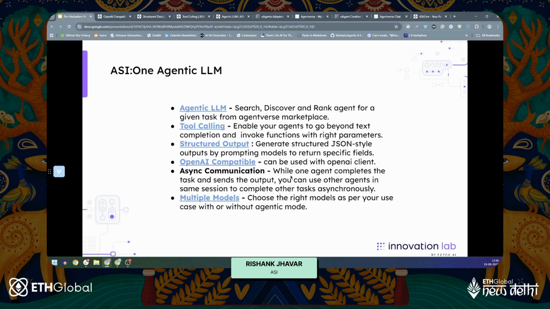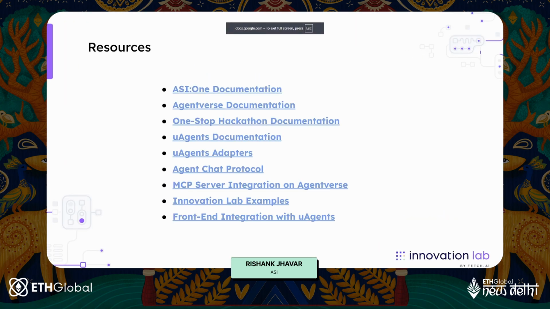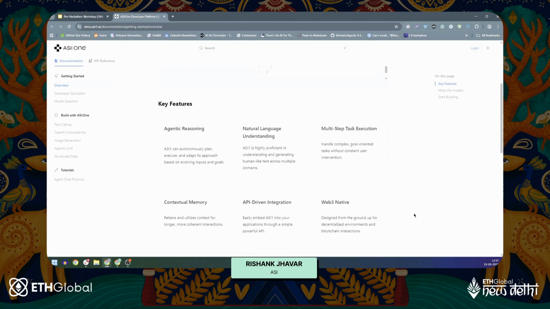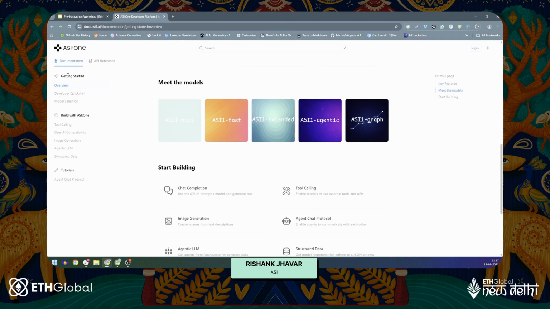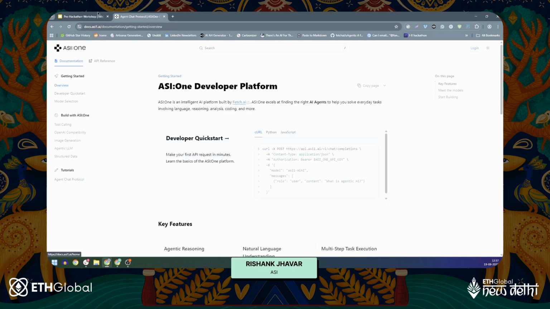We also have async communication that we just saw, by the way, in the open guides, and we read a bit about the multiple models earlier. So that is something that you can also do. Now, the best part about building with Fetch.ai is the enormous amount of resources you will have at your disposal. First off is the ASI1 documentation that we just saw. Let me close the other tabs so that you can see everything clearly. This is the ASI1 developer platform. It has everything right here, including a tutorial for chat protocol.